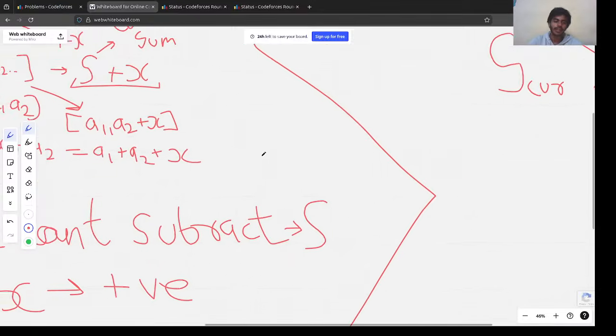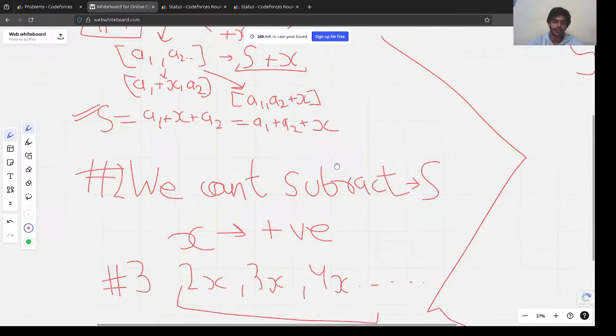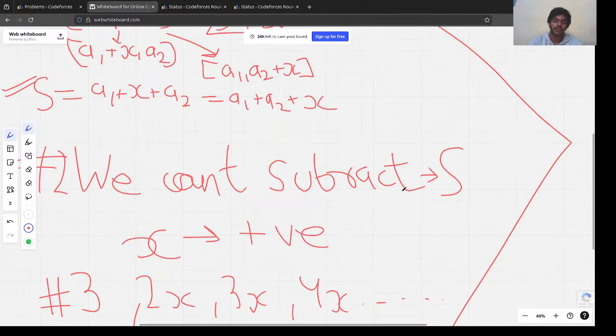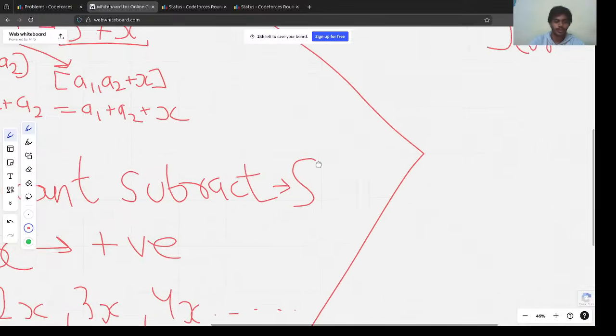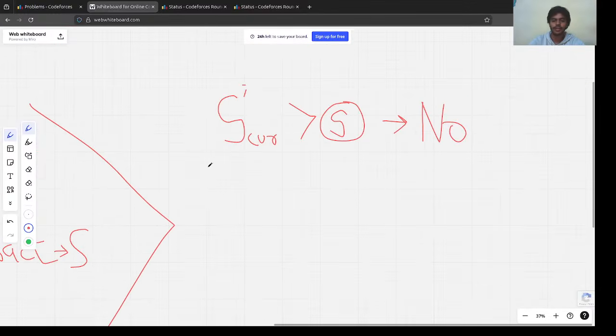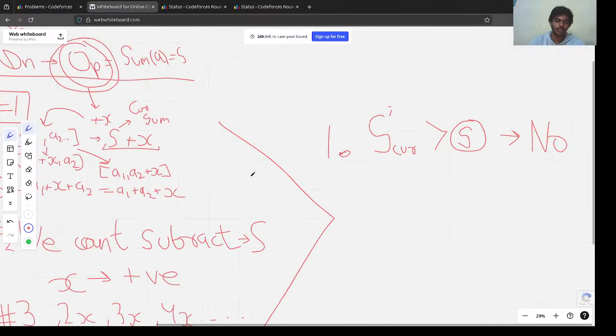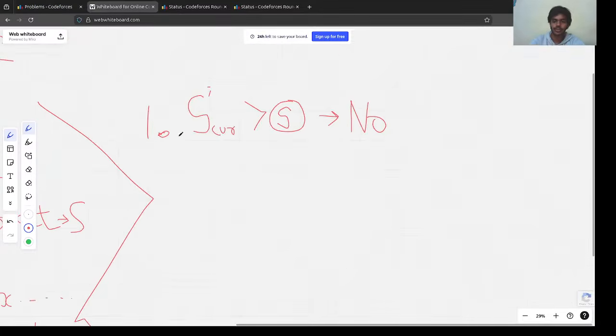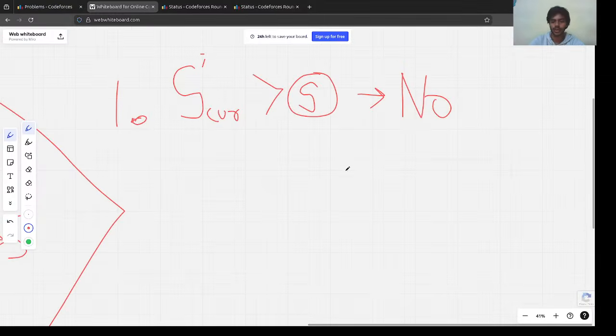We just discovered that after each operation we cannot subtract from the sum, we cannot reduce it. So that's why we would never be able to do it. Now we are just using these observations to form our solution. So this is the first step for our solution.